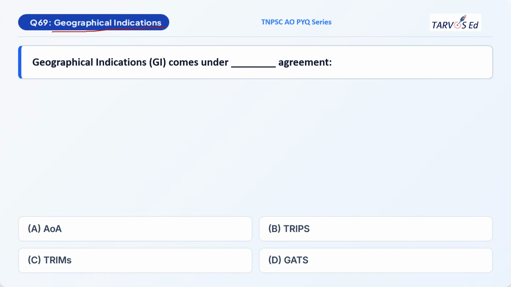AOA comes under WTO and it has nothing to do with geographical indications. Trade Related Investment Measures: the full form itself tells it is something related to investment and not to geographical indications. And option D, General Agreement on Trade in Services, is related to trade. And the left out option, Trade Related Intellectual Property Rights, will be the correct option.